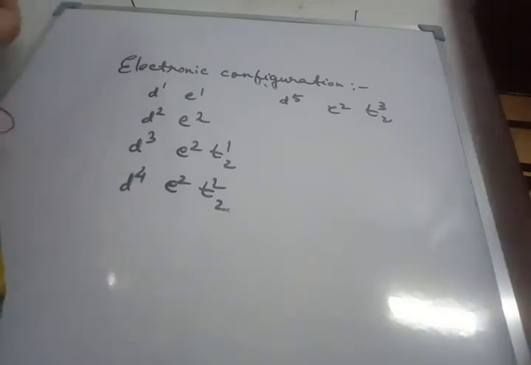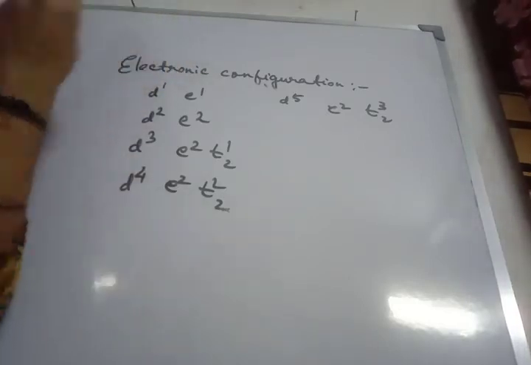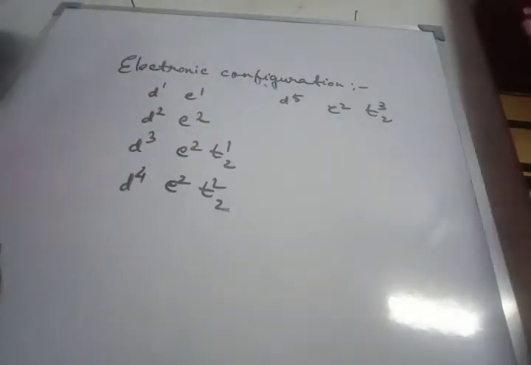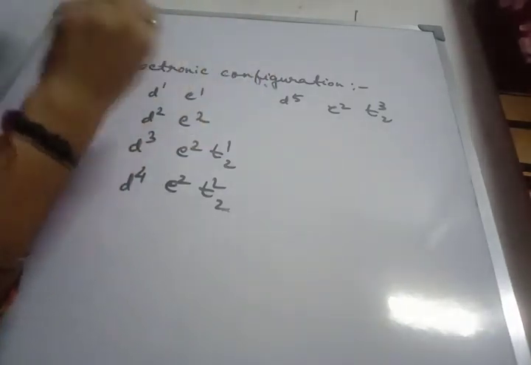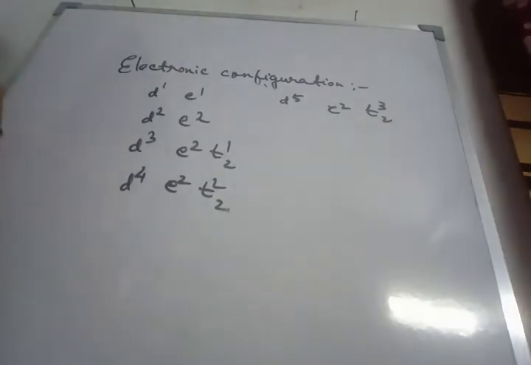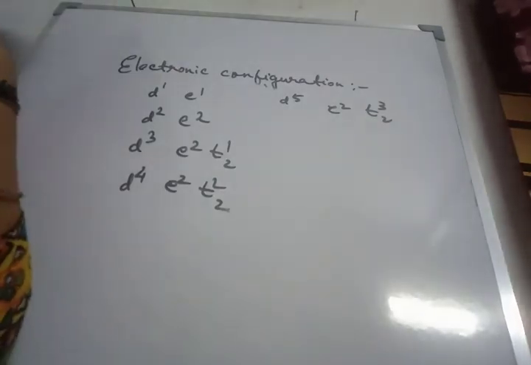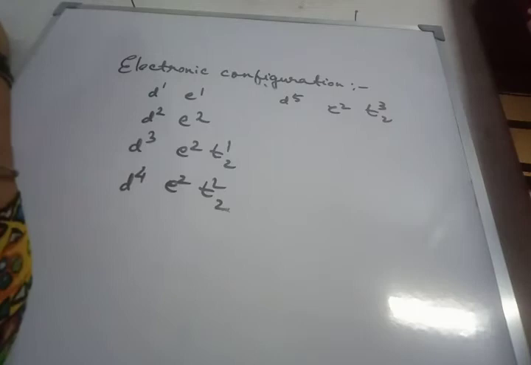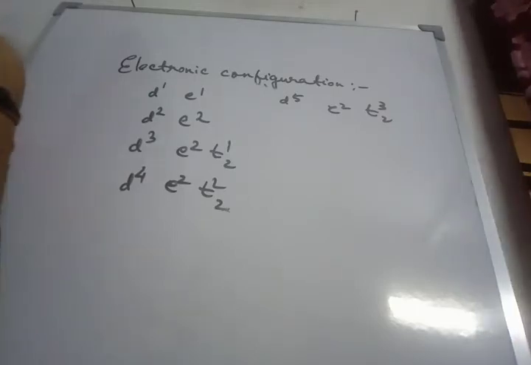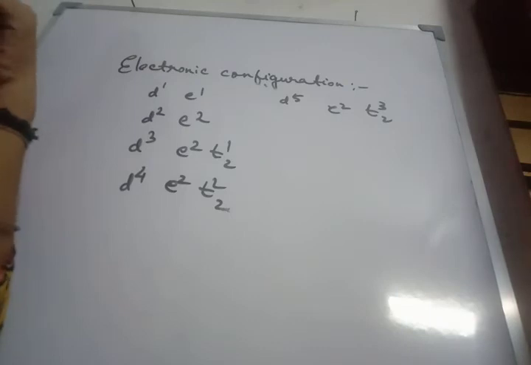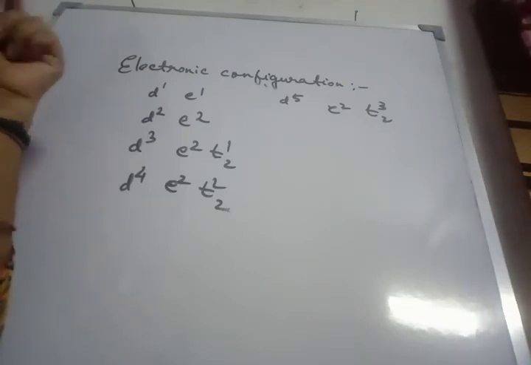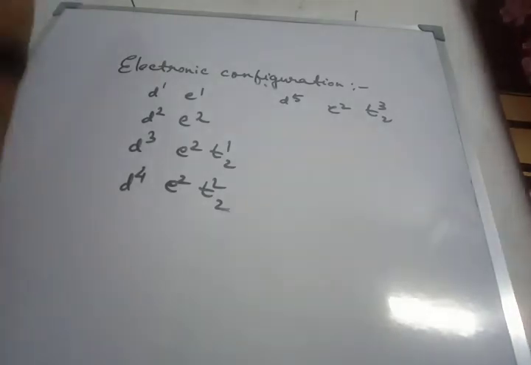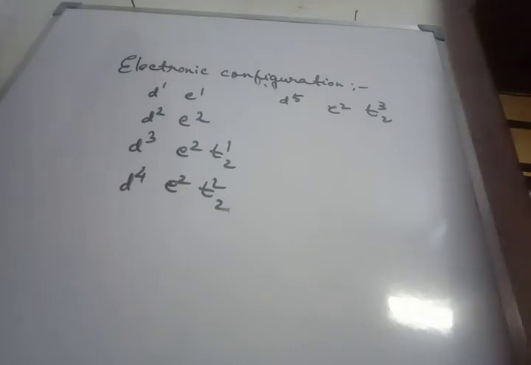Right. Next property is magnetic behavior. Now magnetic behavior also depends on the crystal field splitting energy. If a complex contains a strong ligand, the crystal field splitting is higher. So we get a low spin complex which contains a lesser number of unpaired electrons, and if a complex contains a weak field ligand, then the crystal field splitting is lesser, and the complex obtained is a high spin complex containing more unpaired electrons. We need to know that if a complex contains even one unpaired electron, the complex will be called a paramagnetic complex. And if a complex contains no unpaired electron, then the complex will be termed a diamagnetic complex.